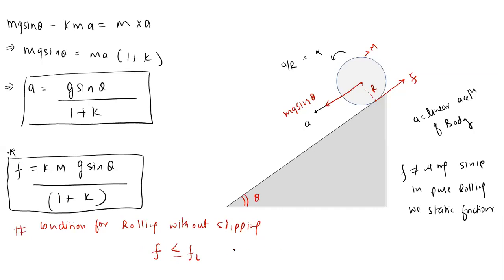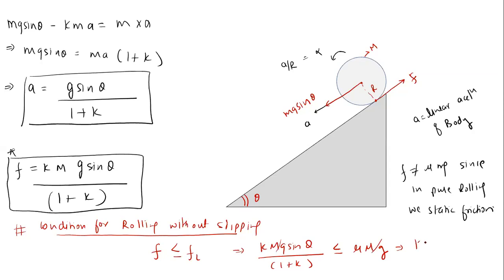So the condition for pure rolling: friction force k mg sine theta divided by 1 plus k should be less than or equal to mu times m into g. So mu mg cancel out, and we get k sine theta divided by 1 plus k should be less than or equal to mu. That is the required mu so that the body can have pure rolling.